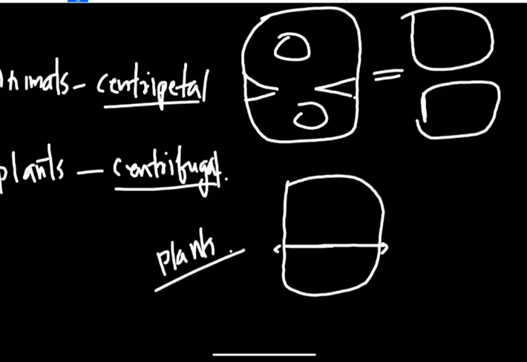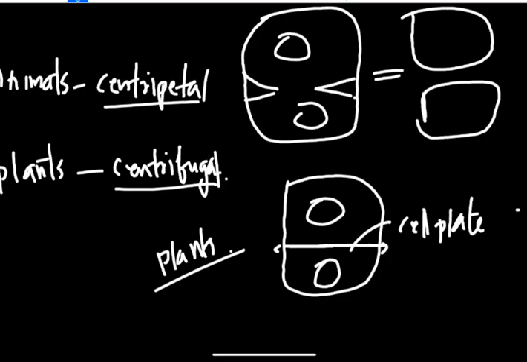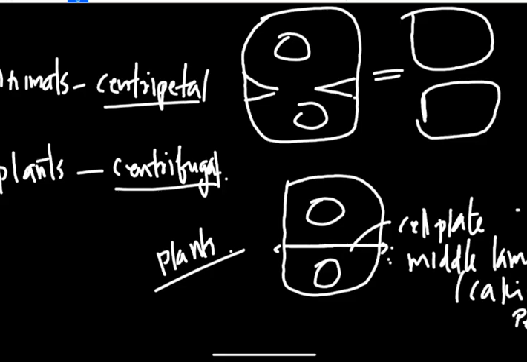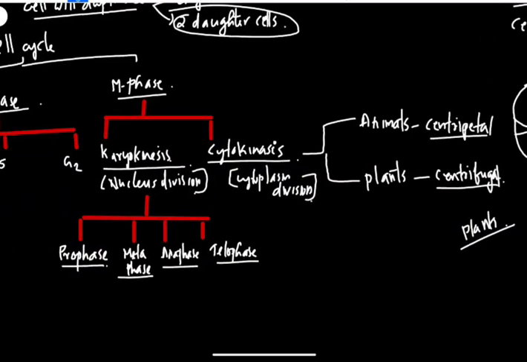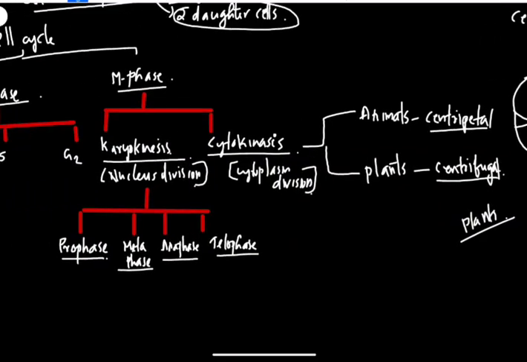They will form a cell plate, and from the cell plate the two cells get divided. Then the new cell wall will be formed, and the middle lamella will be formed, which is made of calcium pectate. So those are the phases of M phase and interphase.